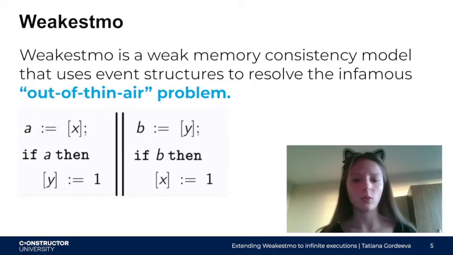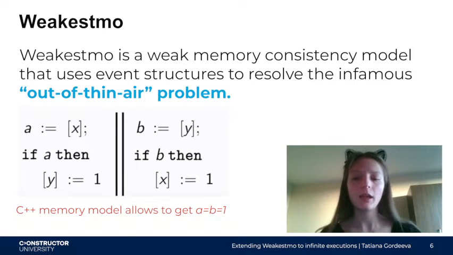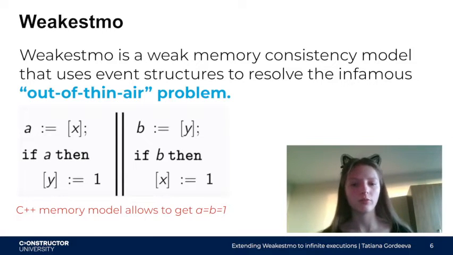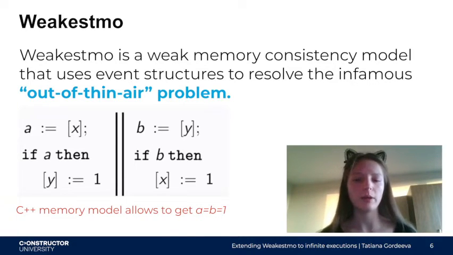And actually in sequential consistency there is no data race. So for a nice memory model, we would expect that it would allow only the outcome of A equals 0, B equals 0. However, this is not the case, for example, for the C++ memory model. It allows getting A equals 1, B equals 1 for this program. It is a well-known flaw of the C++ memory model, and actually this flaw has a name: out-of-thin-air outcome. So if we want to have a data race freedom guarantee, we don't want to have out-of-thin-air, which is achieved in the Weakesmo memory model.